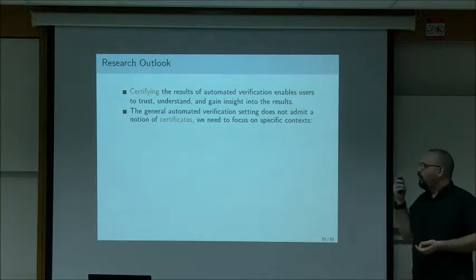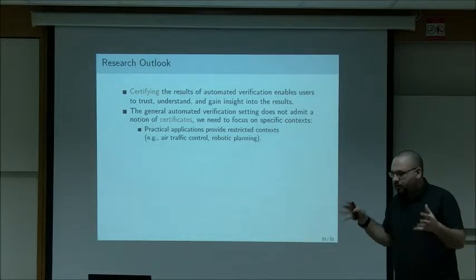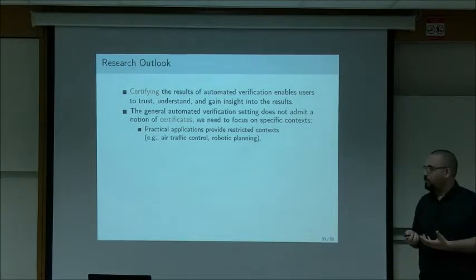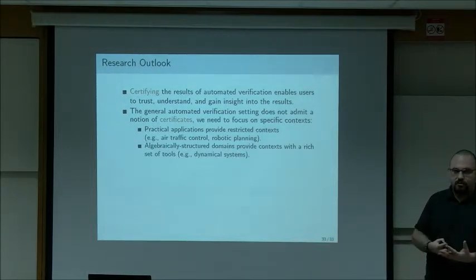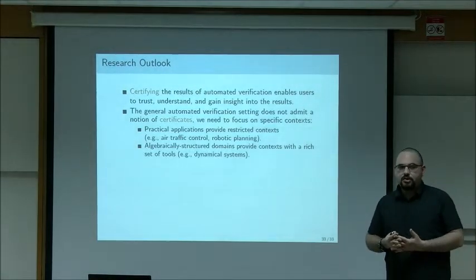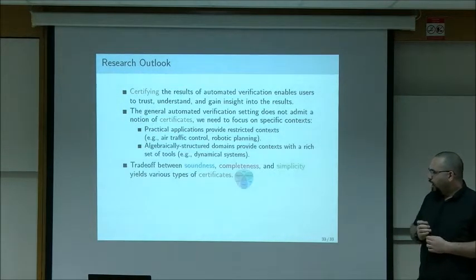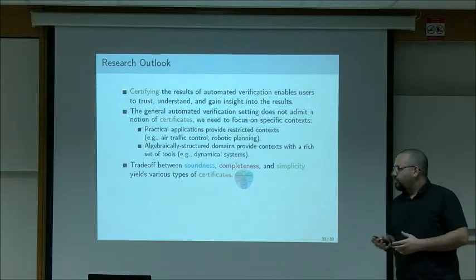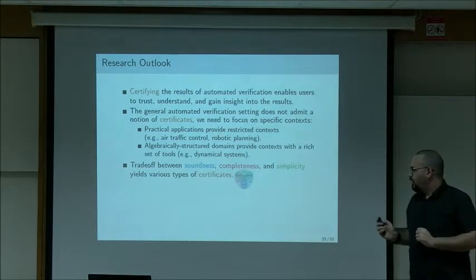And the way to do that, one is to look at practical applications, such as air traffic control. And the restriction of the domain there gives rise to some reasonable definitions of what can be explained and how it can be explained. Alternatively, we can look at domains that have a lot of algebraic structure under them, such as dynamical systems, where the rich language that we have allows us to describe things that we cannot describe in general, such as invariants. And it's very interesting to look at the trade-off between the soundness, the completeness, and the simplicity of the various types of certificates we get, and what it means for the certificates, and so on. That's it.